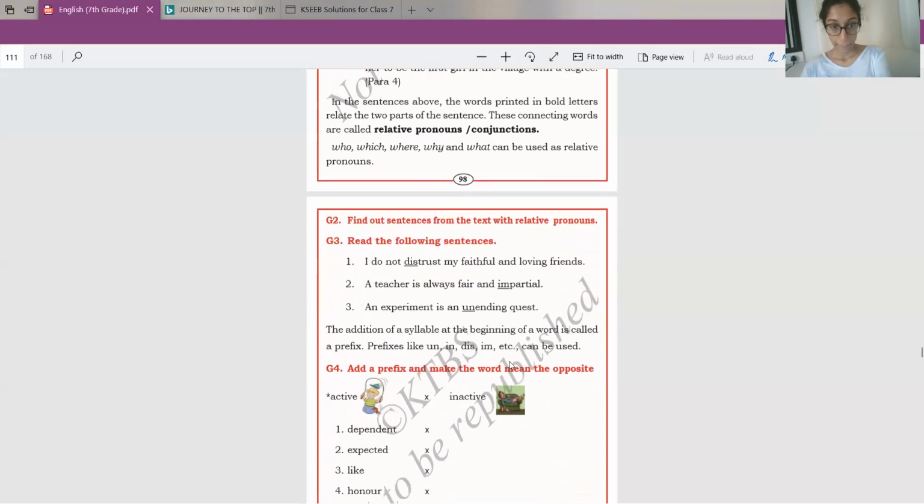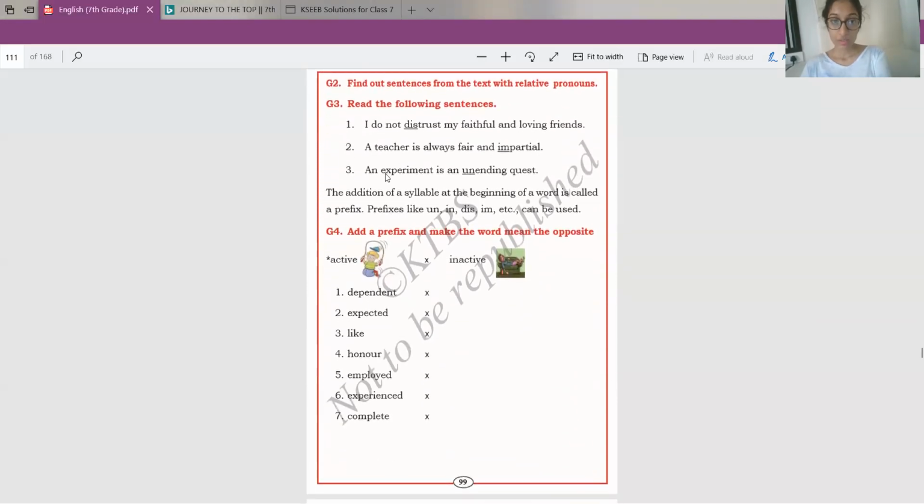Next, read the following sentences. I do not distrust my faithful and loving friends. A teacher is always fair and impartial. An experiment is an unending quest. The addition of a syllable at the beginning of a word is called a prefix. Prefixes like un, in, dis, im, etc. can be used.